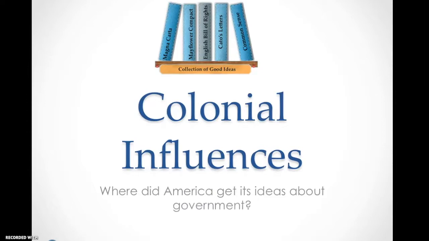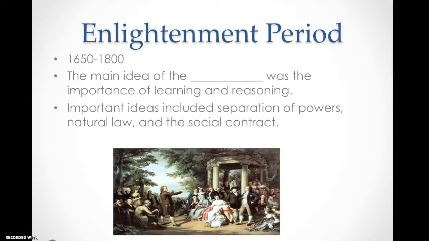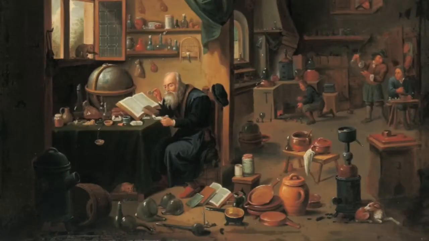Colonial influences. Where did America get its ideas about government? During the Enlightenment period, the main idea of the Enlightenment was the importance of learning and reasoning. This period occurred from 1650 throughout the 1800s. Important ideas included separation of powers, natural law, and the social contract.